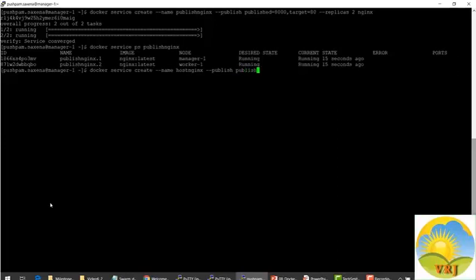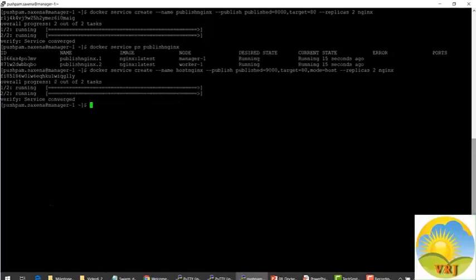Publish, I will use the port 9000 and the target is 80. Mode we are going to use is host, and we will use nginx.